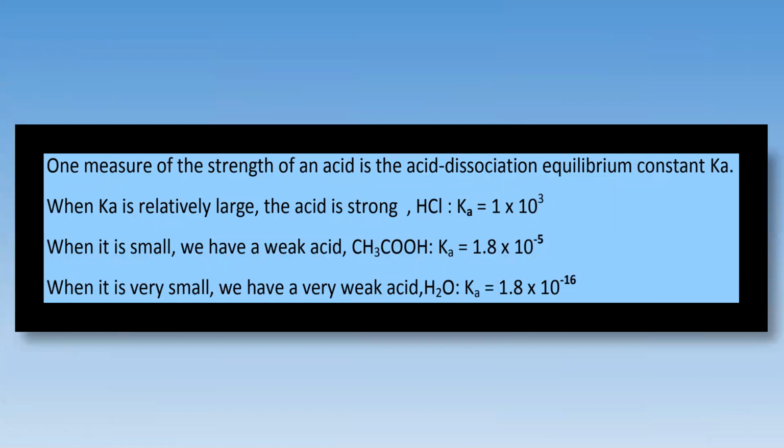One measure of the strength of an acid is known as the acid dissociation equilibrium constant, that is Ka. When Ka is relatively large, the acid is strong, whereas when it is very small, the acid is weak.